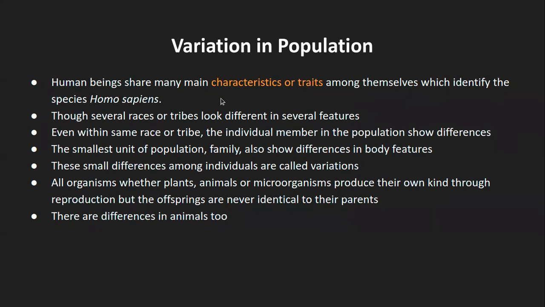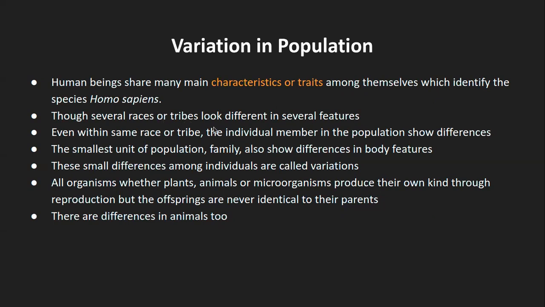And that is one of the basis statements for the variation, because they have many common characteristics. Obviously those characteristics may differ from individual to individual.